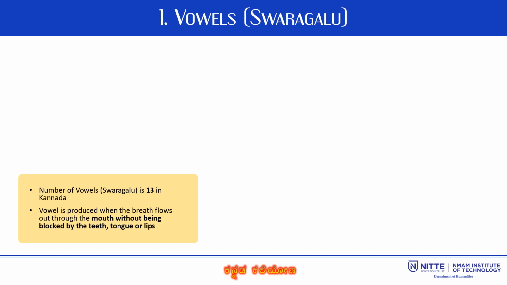The English language consists of 5 vowel letters, whereas the Kannada language has 13 vowels. A vowel is a speech sound produced when the breath flows out through the mouth without being blocked by the teeth, tongue or lips. This slide displays the table of 13 Kannada vowel letters from A to Au. They are